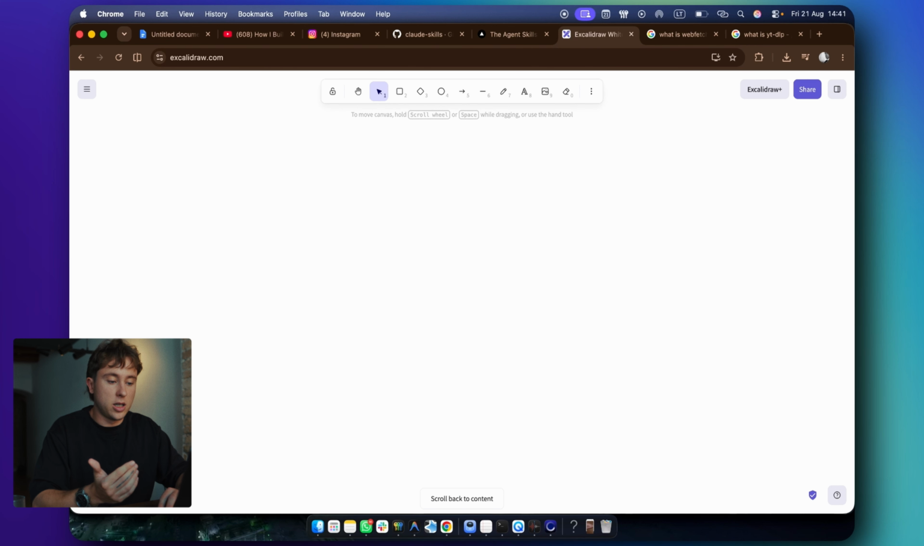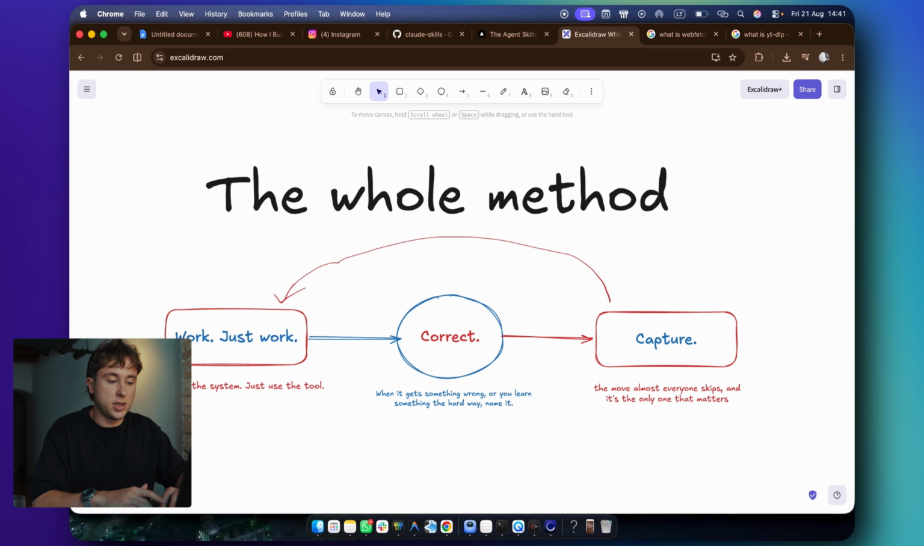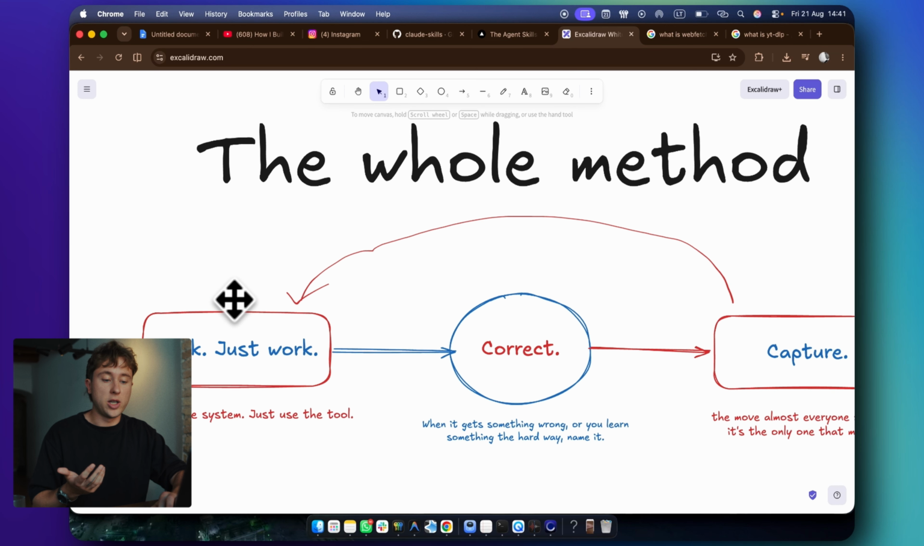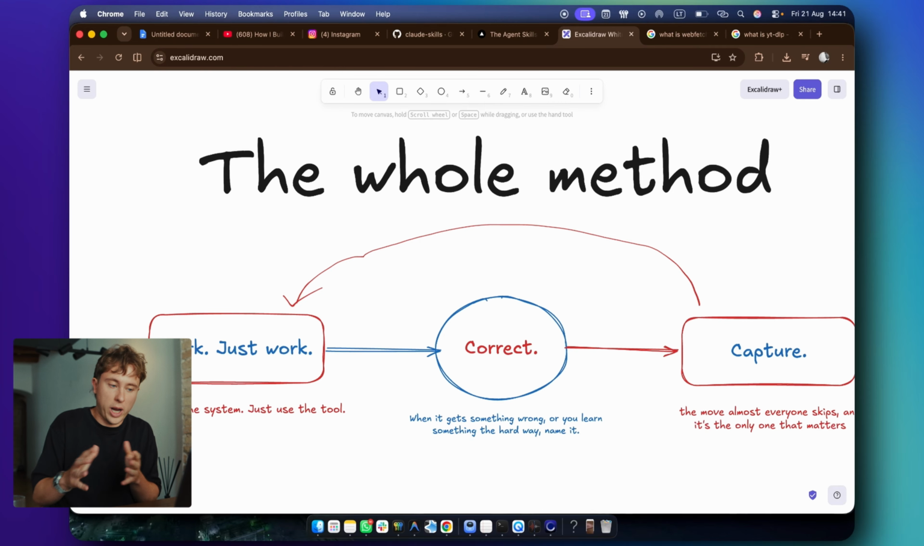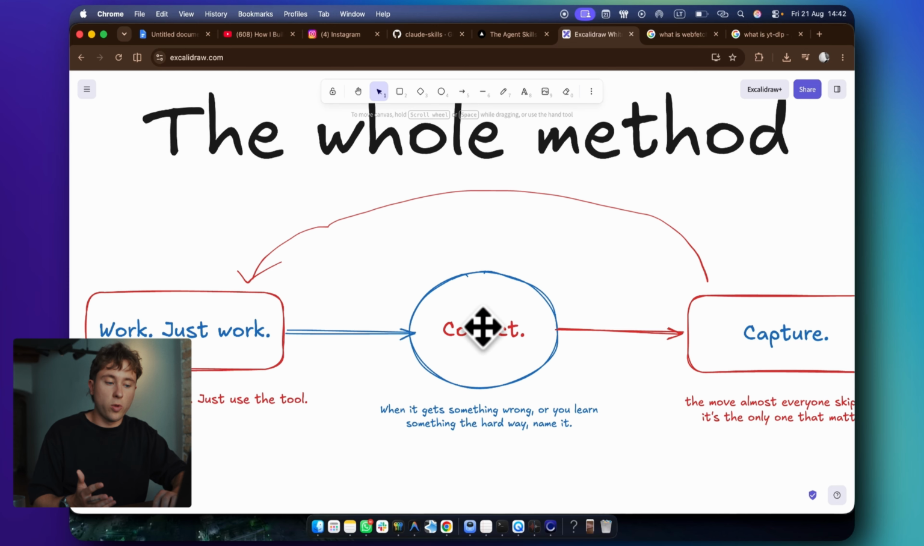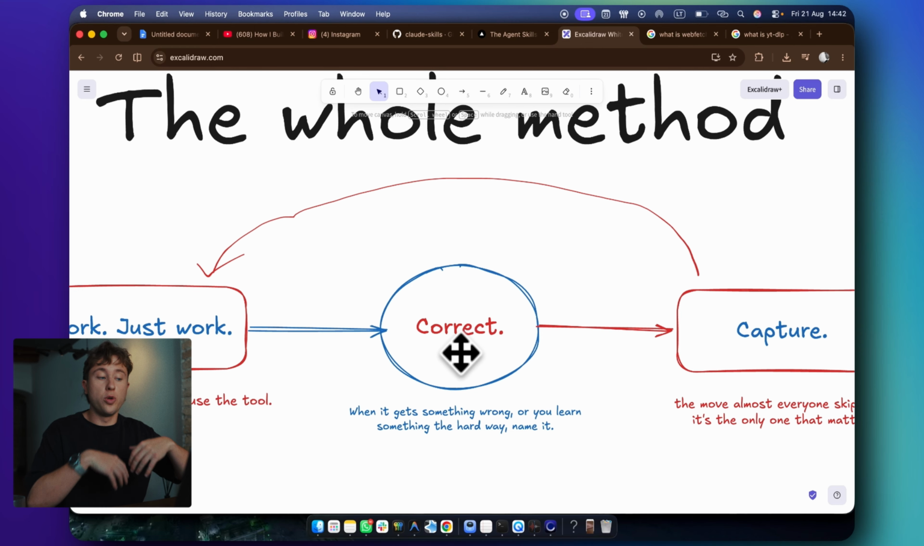And that's exactly what I want to show you now, this whole method. You start by just working. You don't plan any systems. You don't hunt for some magic skills. You just use the tool that is Claude Code, and you just try to do whatever task you want to do. When it gets something wrong, or you learn something the hard way, you name the thing.